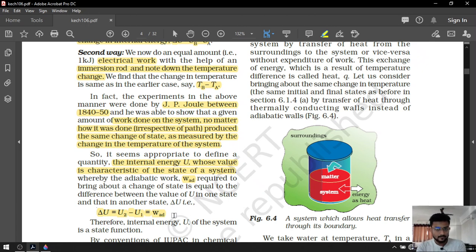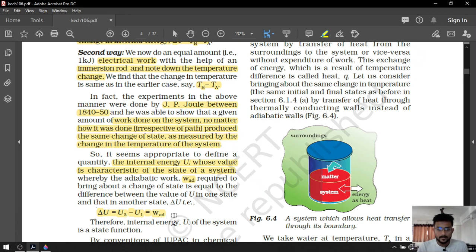Why is delta U equal to W_ad? Because it is independent of the way. So the amount of work done on the system will be equal to the change in internal energy.